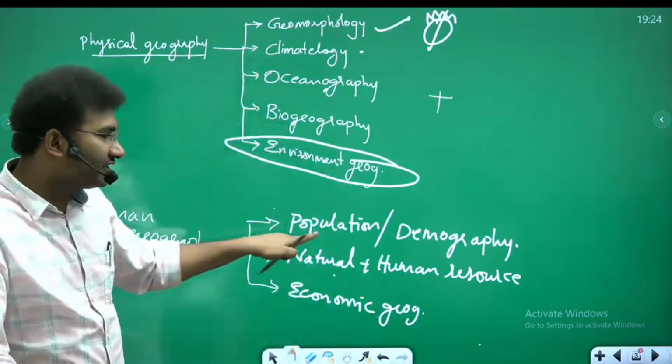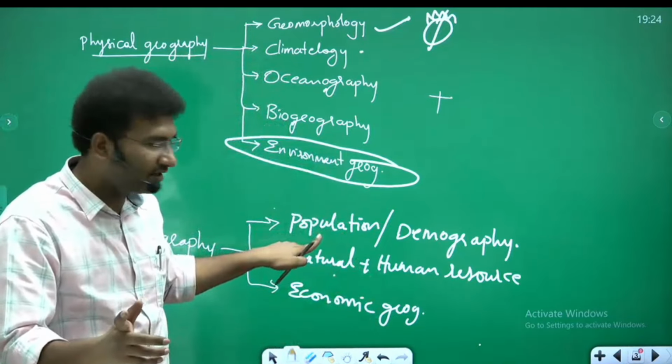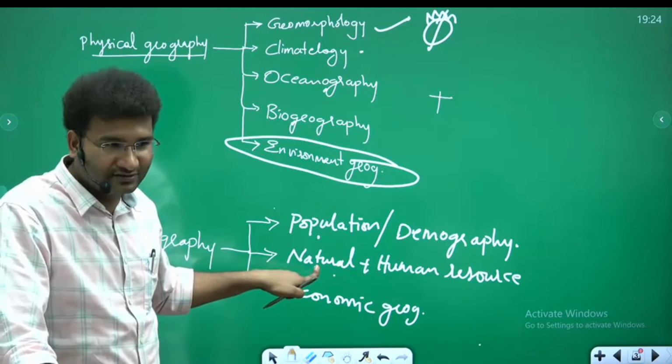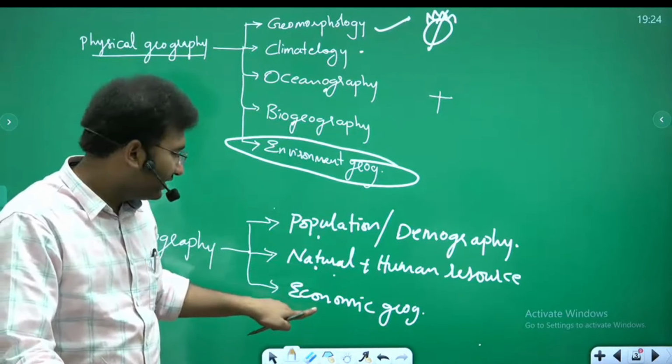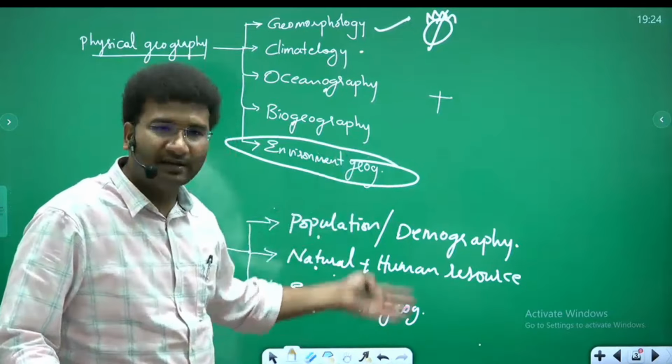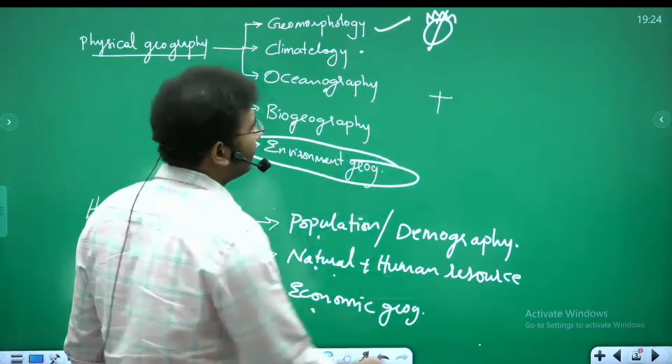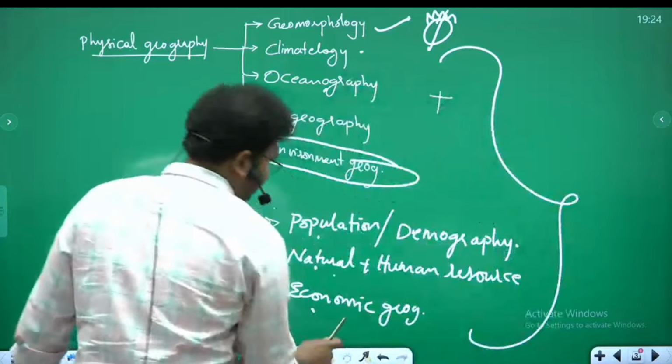Now, population, you got to learn an idea. Right? Natural and human resources, you have an idea now. Lastly, economic geography is nothing but an amalgamation of all of these things. Now, this is what geography is.